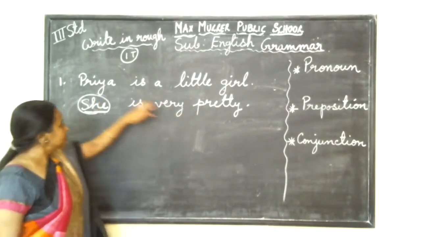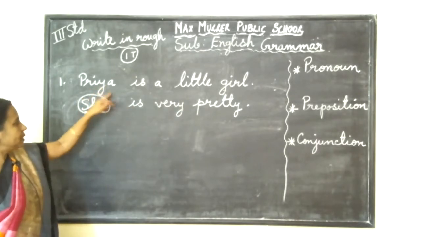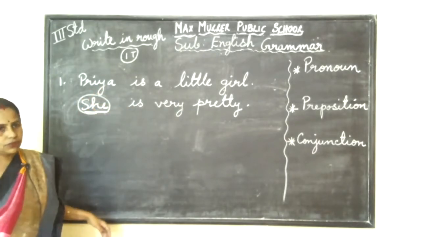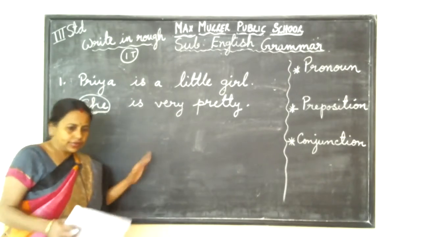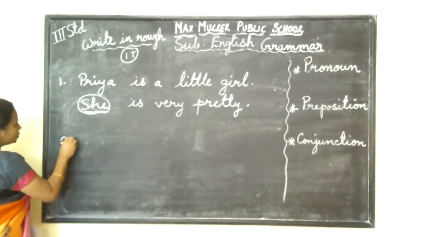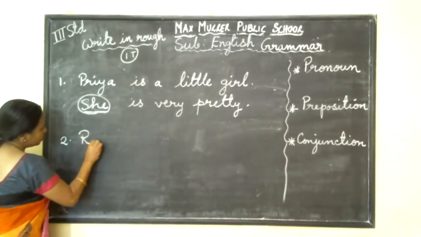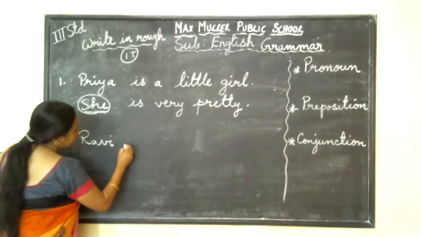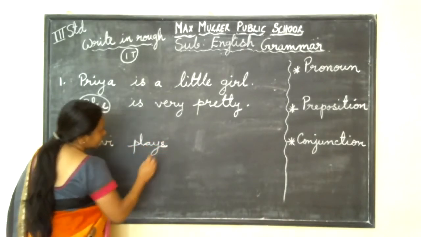Priya is a little girl. The second time also, Priya is very pretty. Instead of repeating Priya once again, I can write she. So if it is a girl, we write she. If it is a boy, we write he, like that. One more example I'll give. So this is number two. Ravi, now one boy I am writing. Ravi plays cricket.